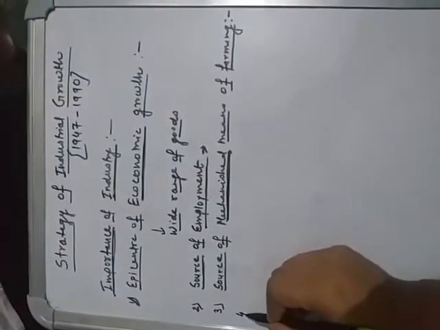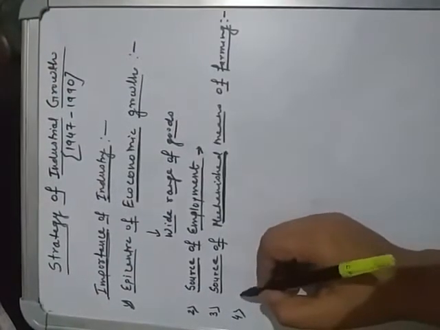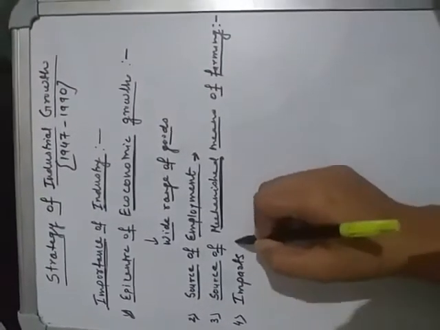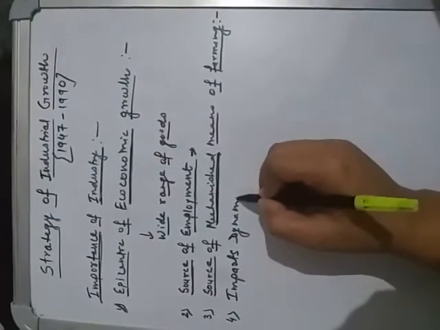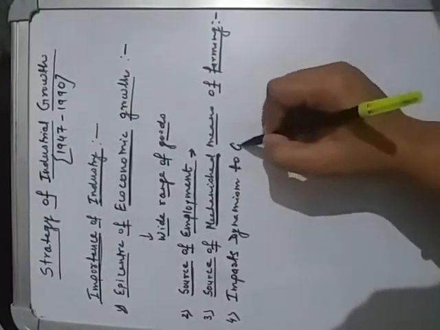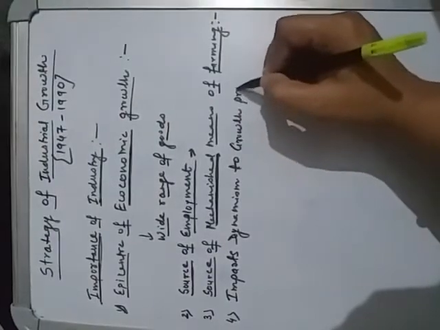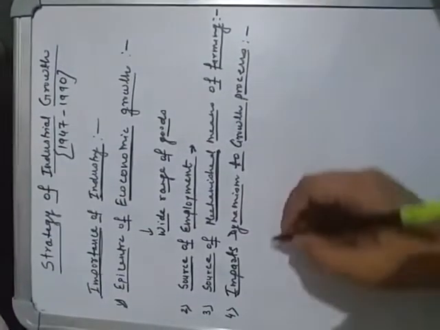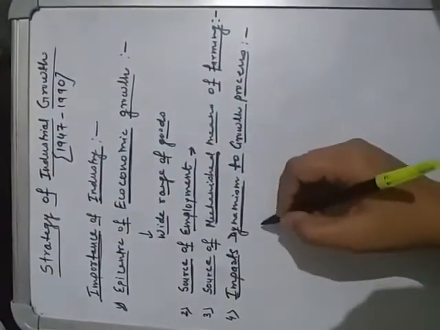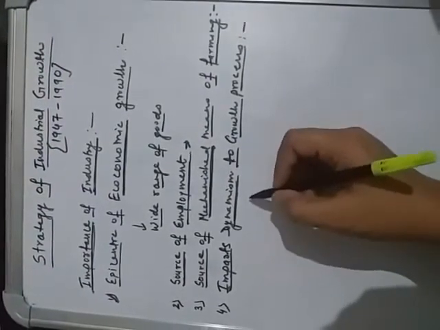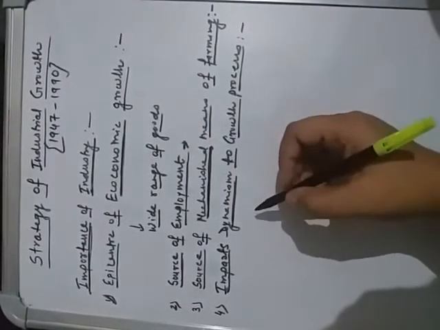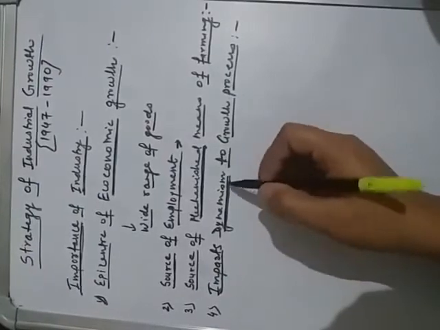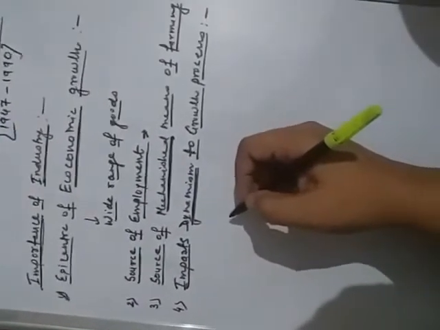Fourth, industry imparts dynamism to the growth process. In the absence of industry, the growth process would have been restricted to the production of food for survival. Food for survival. Industrialization has added a new dimension in human life.